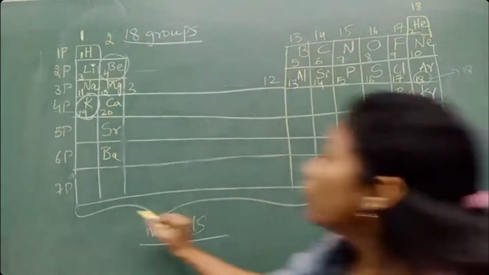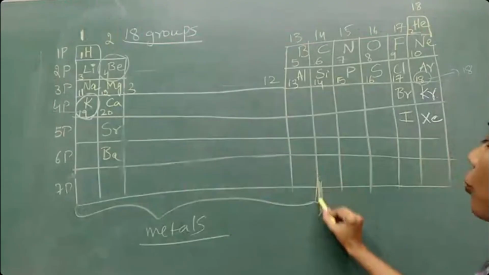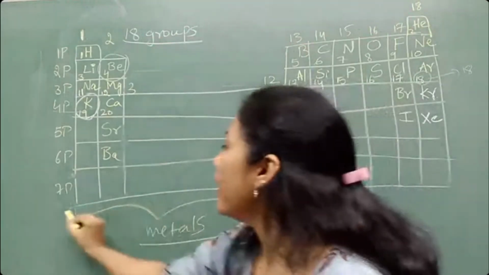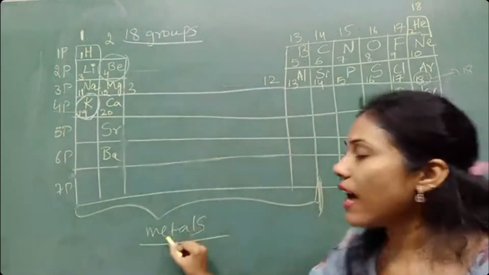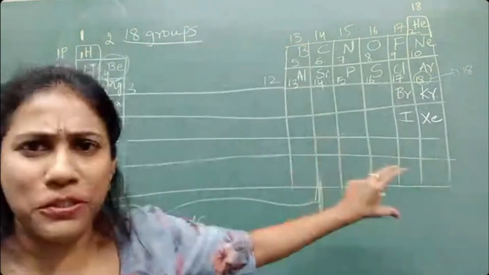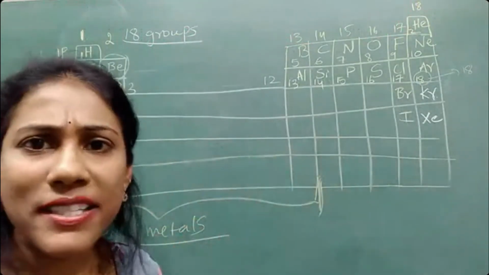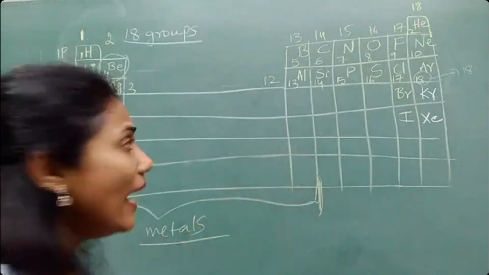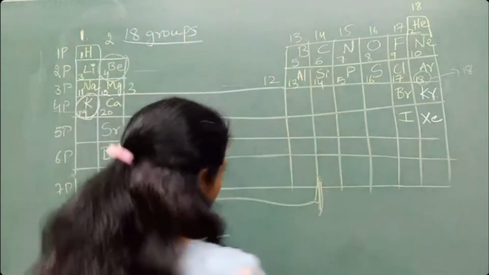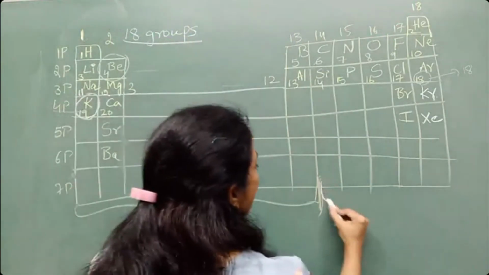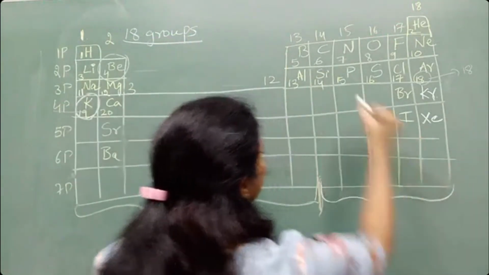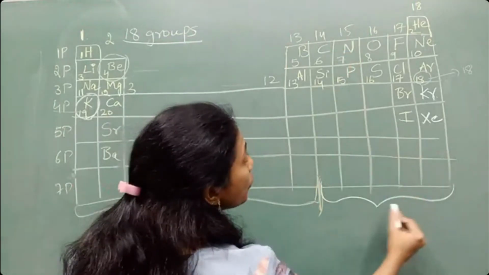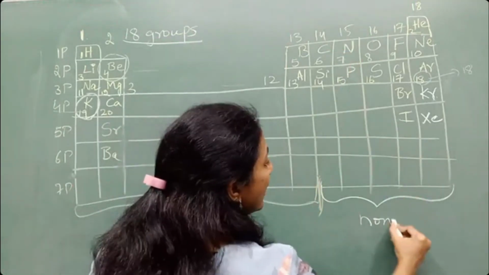Remember, guys, group number 1 to group number 13 are metals. There are a few exceptions, but we are not talking about those. And group number 14 to group number 18 are called non-metals.